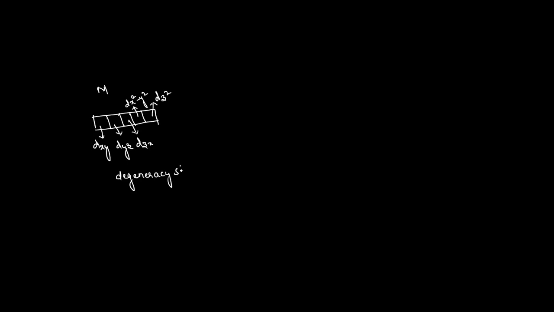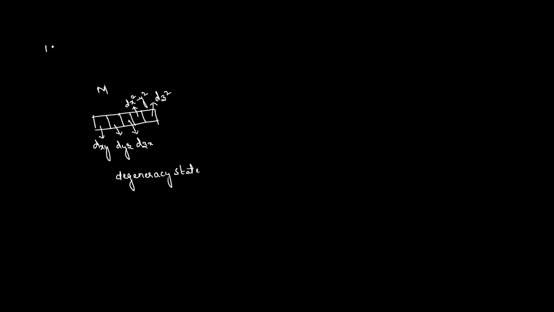Degeneracy state means all the orbitals have the same energy level, the degeneracy state of the central metal ion. So this is in the absence of the ligands.